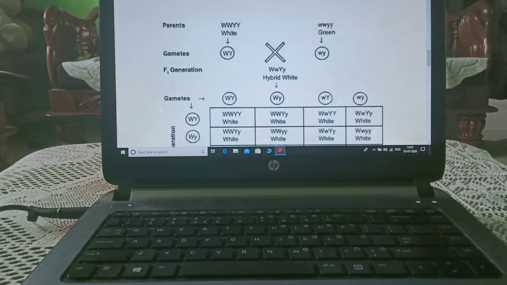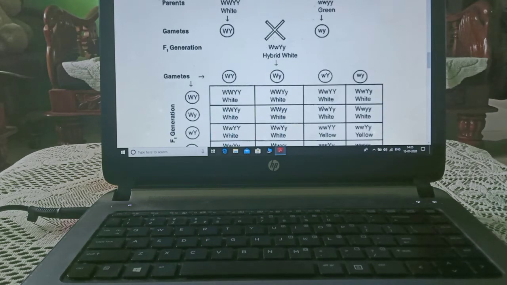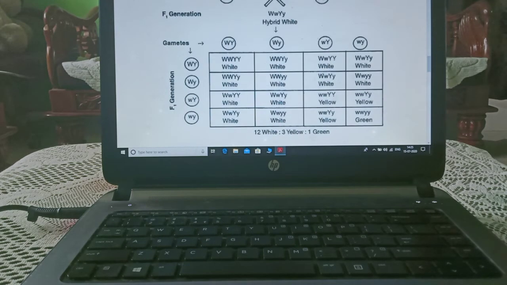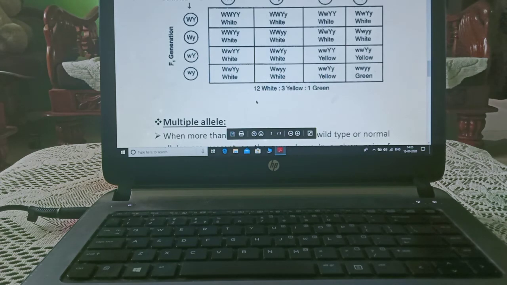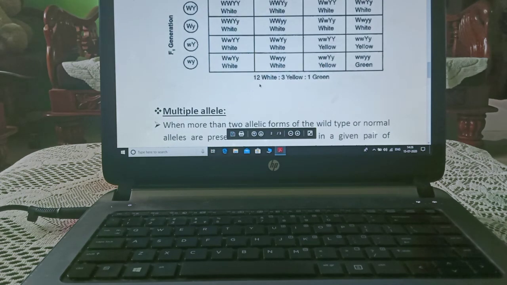And here when the cross was done, in the F1 generation it was hybrid white, and again gametes were formed like in a dihybrid cross only, as we are studying from the start. In a dihybrid cross, gametes are similar in male and female parent, and then the resultant will be 12:3:1, that is 12 white, 3 yellow, and 1 green.